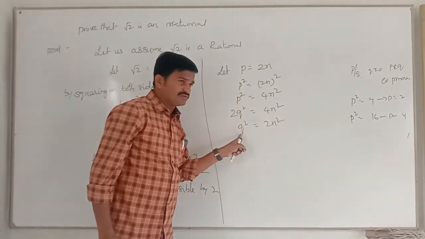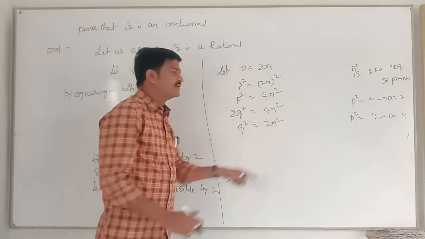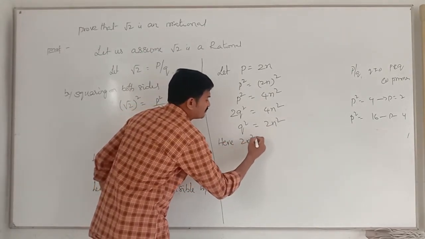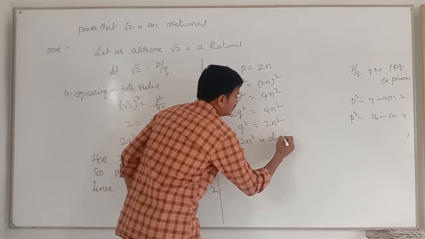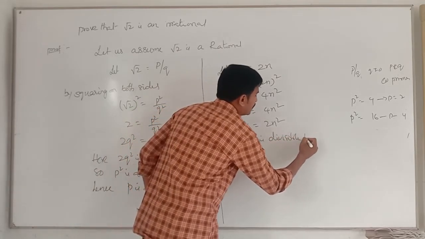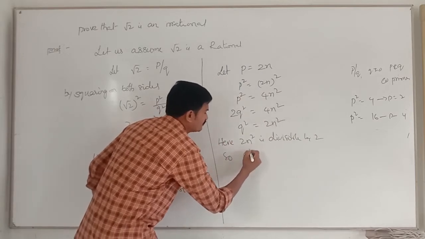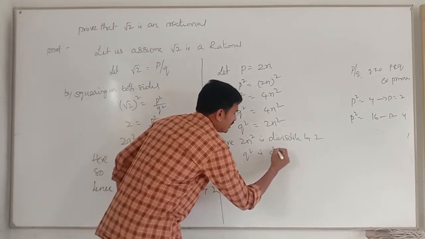Directly we don't know this one, so here again the same steps you can write. 2n square is divisible by 2. So q square is divisible by 2.